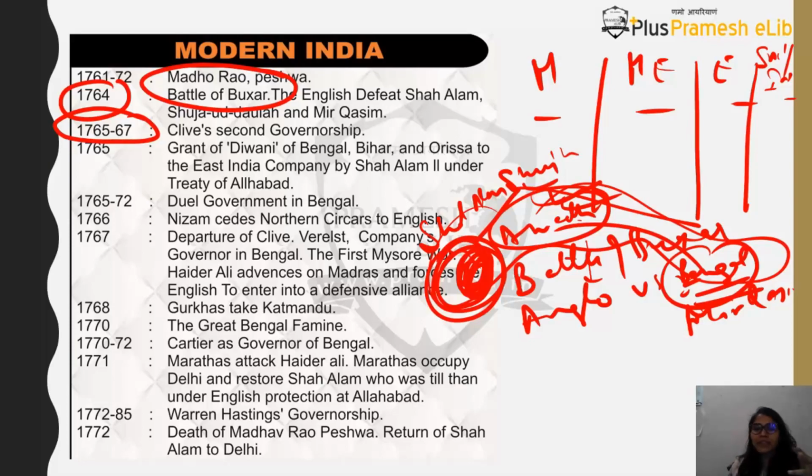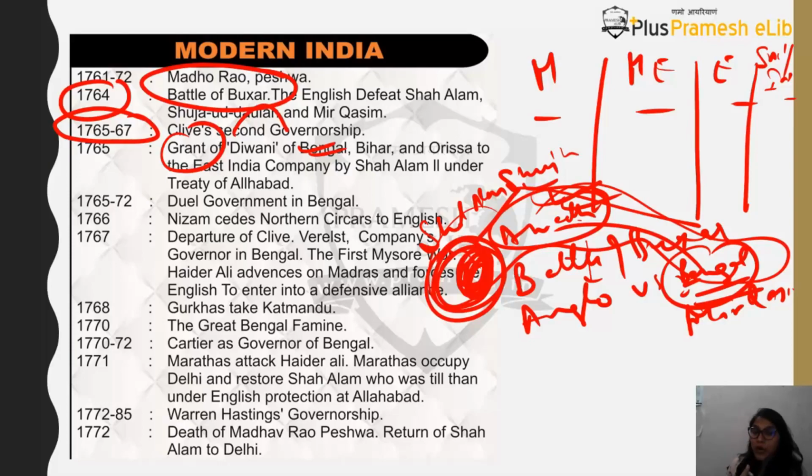So now what will happen? There will be Diwani without Nizamat, with the English East India Company or Britishers. So, grant of Diwani of the Bengal, Bihar and Odisha region to the East India Company. By whom? Obviously the Mughal Emperor Shah Alam II, because I told you Bengal was never independent. It always said that we accept Mughal sovereignty, but we want a little bit of separation of powers. And that is when Bengal cannot decide to give it to itself.